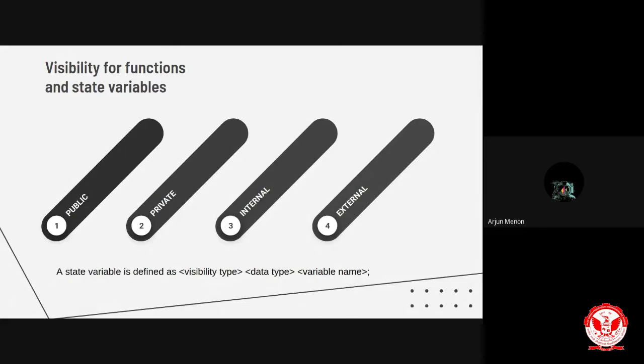So these are the three main visibility types for the functions, and the fourth one is external. Why do we need this many visibility types? Whenever a smart contract is initiated, we need some private visibility functions or variables that only need to be within the contract.